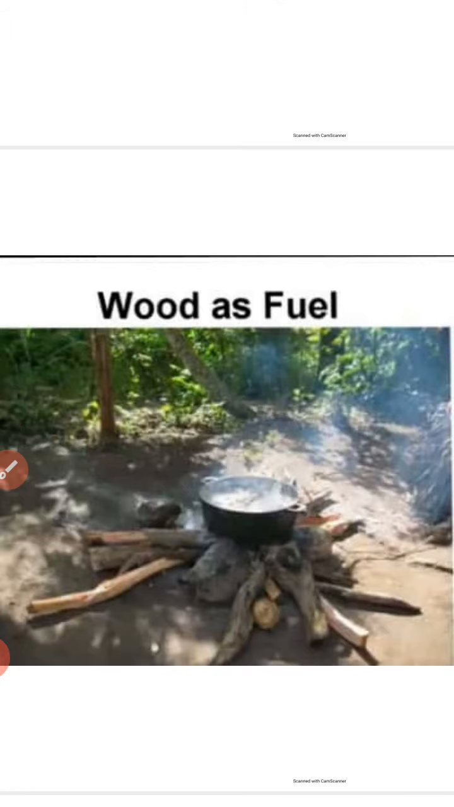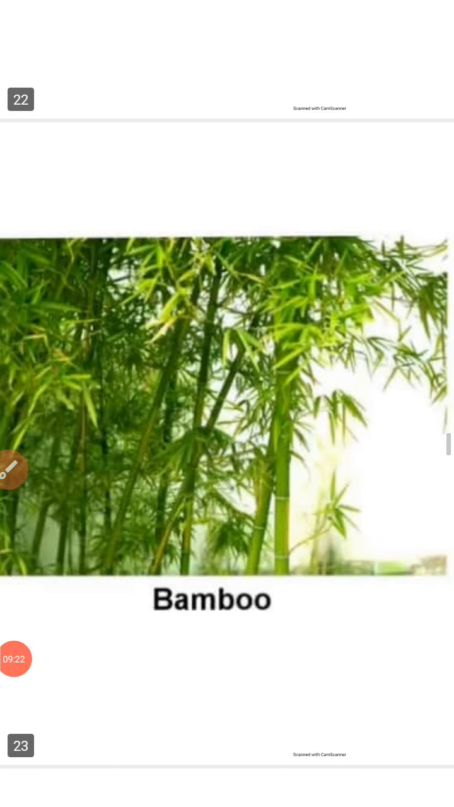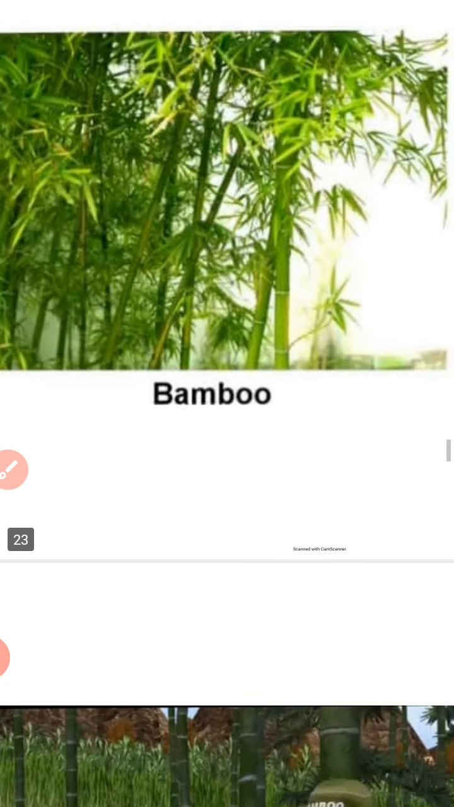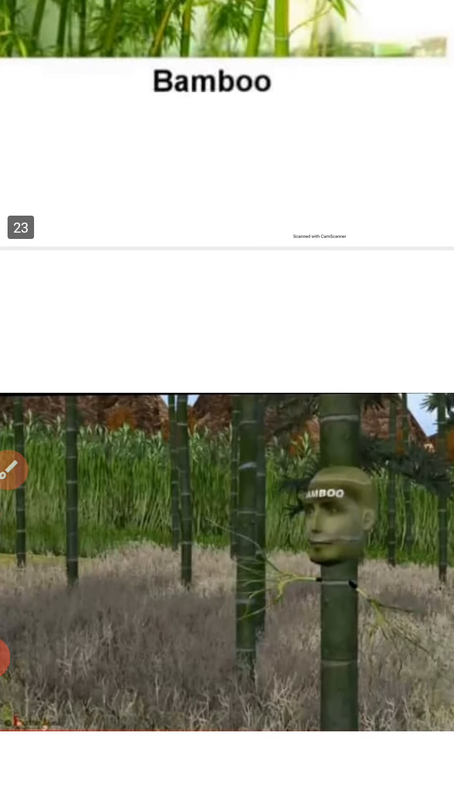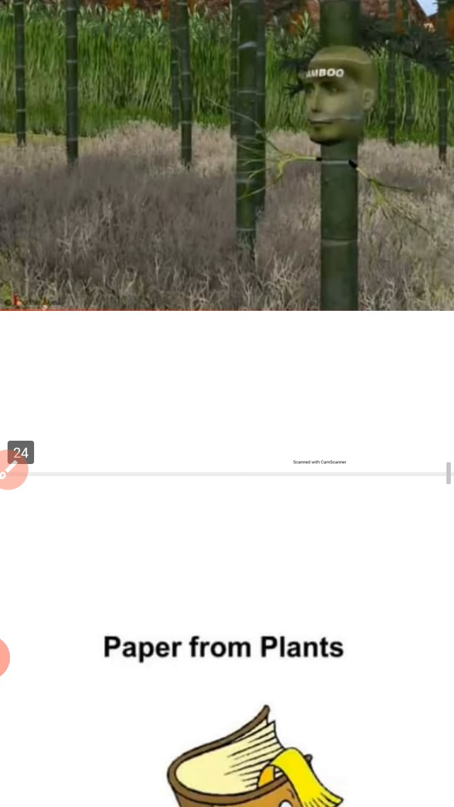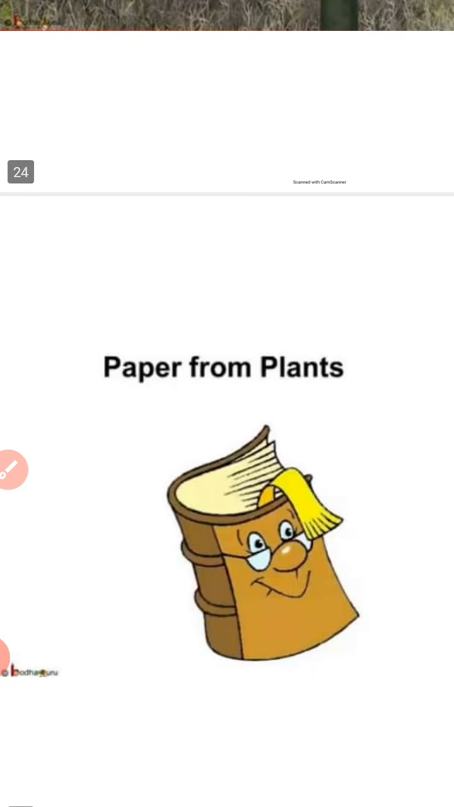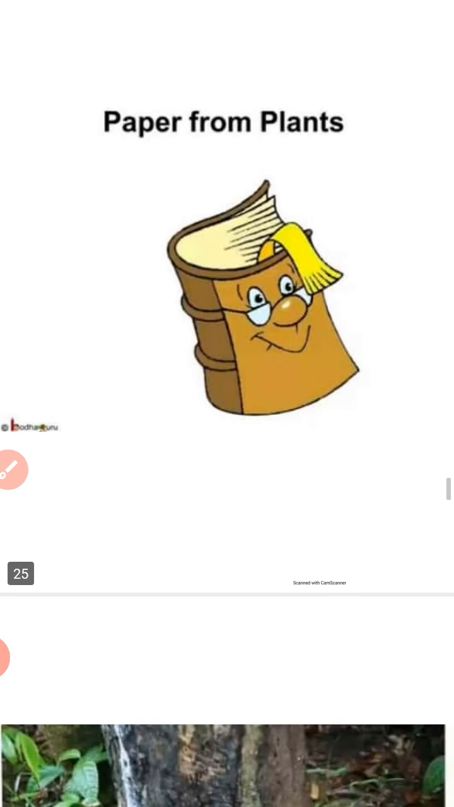Wood is also used as fuel, like in villages or places where facilities are not available, so wood is used as fuel, right? Now coming to the next use, bamboo. Now what is the use of bamboo? Bamboo tree is there. Paper from plants. From bamboo, paper is made, right? The paper which we use comes from the bamboo plant.